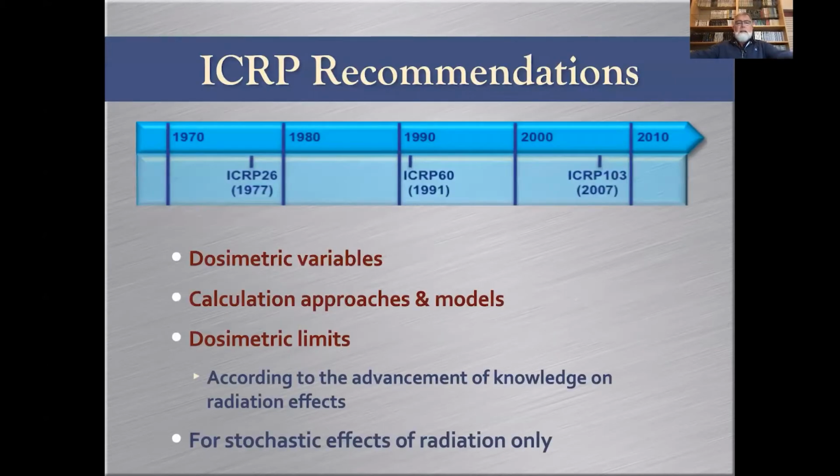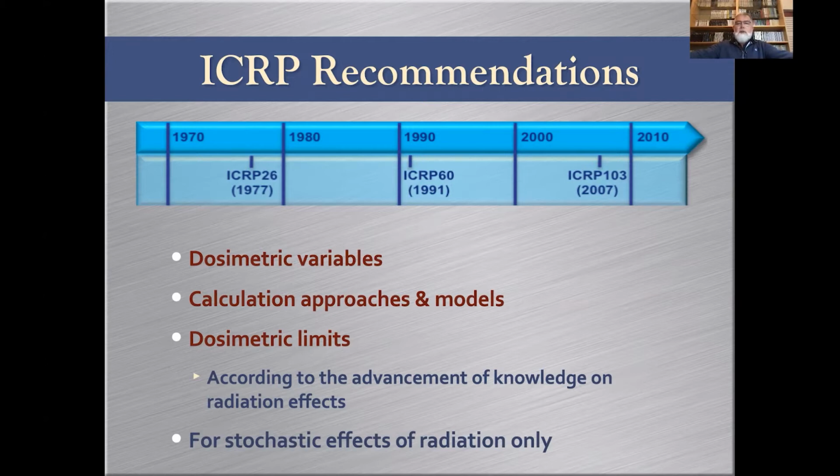So this is what the ICRP is actually doing. ICRP is not a regulatory agency. ICRP is not making rules. What ICRP does is propose recommendations that eventually are adopted by national legislation and translated into law at the national or at the European level, for example.